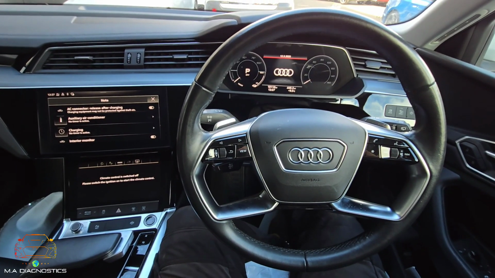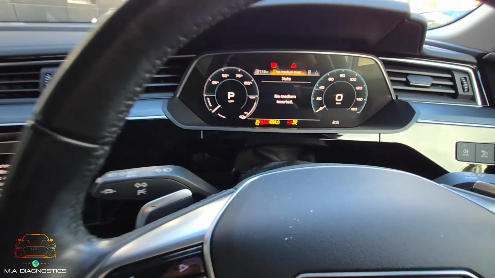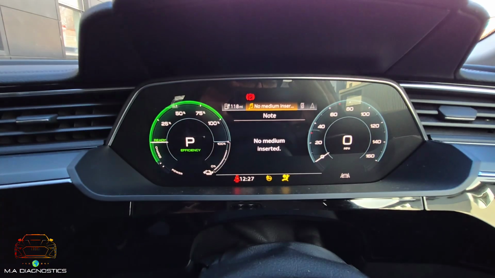Okay, so today we're in an Audi Etron. It's got an interesting fault, so I'll just get it in ready mode. So press start, and if you just wait a wee second, I'll show you what it says.